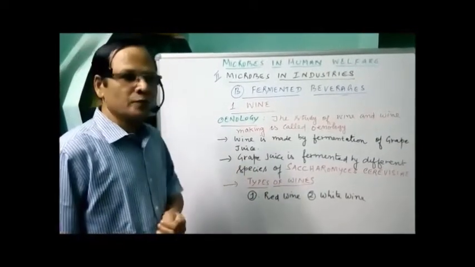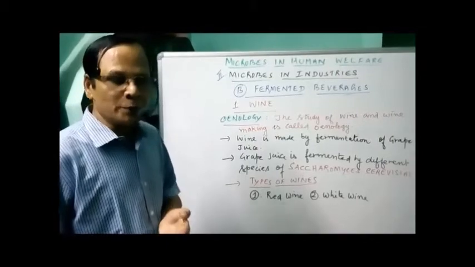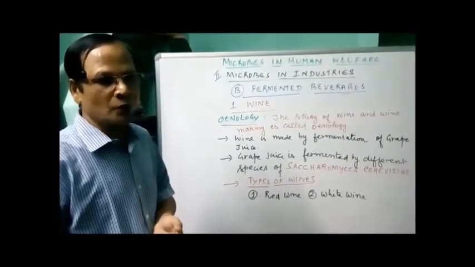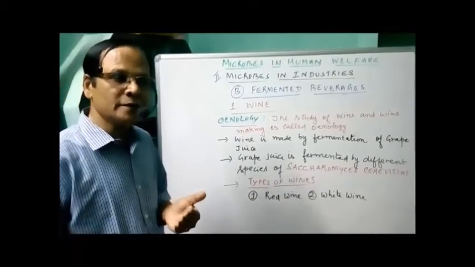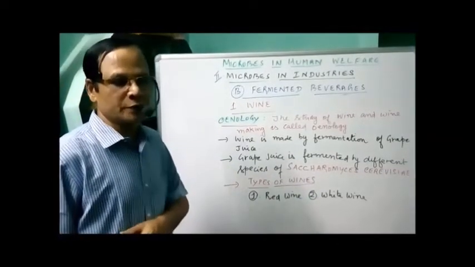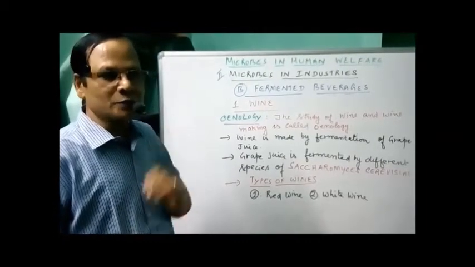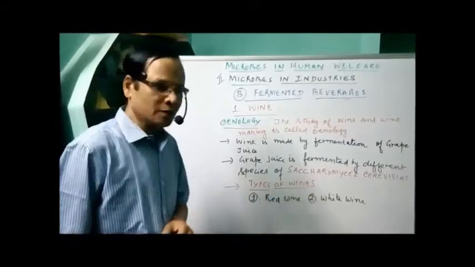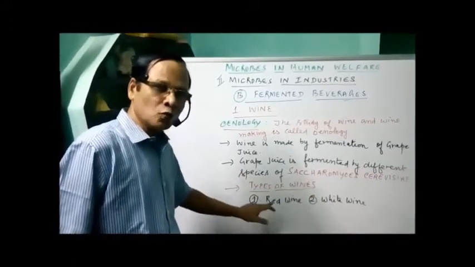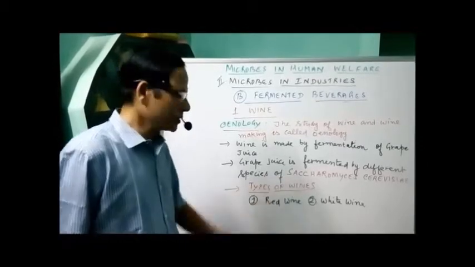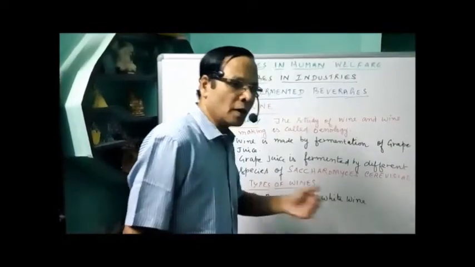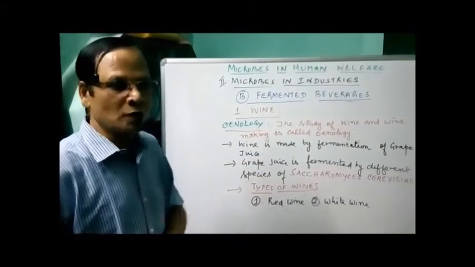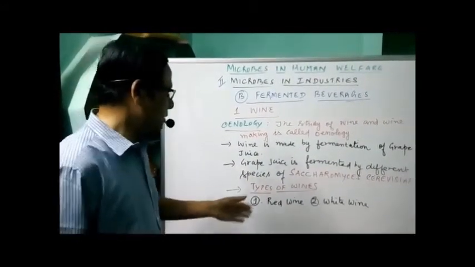White wine is produced only from the fruit juice of either black or white grapes, without skin and stems. Red wine is made from black grapes with the skin and stems, and white wine is made from either black or white grapes, but only the fruit juice is used, not the skin and stems. So that's about the red and white wine.